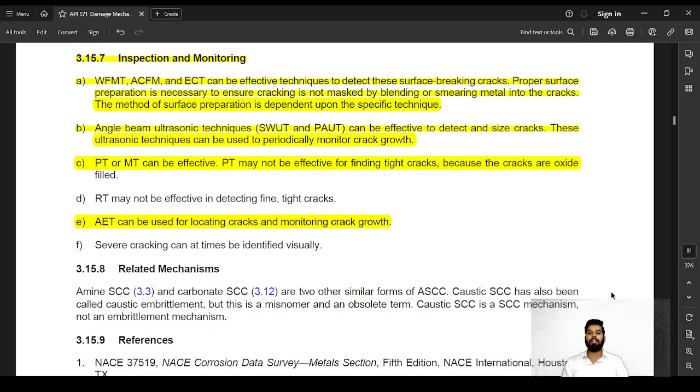these surface breaking cracks. Proper surface preparation is necessary to ensure cracking is not masked by blending or smearing the metal into cracks. The method of surface preparation is dependent upon the specific technique. Angle beam UT, PAUT can be effective to detect and size cracks. PT and MT can also be effective. PT may not be effective in identifying tight cracks because cracks can be oxide filled. So in most cases we'll do MT, but if MT is not possible, we can do PT provided that whatever defect we want to identify is free of any contaminants. RT may not be effective. Acoustic emission testing can be good for identifying or locating cracks provided that the crack is growing in size.